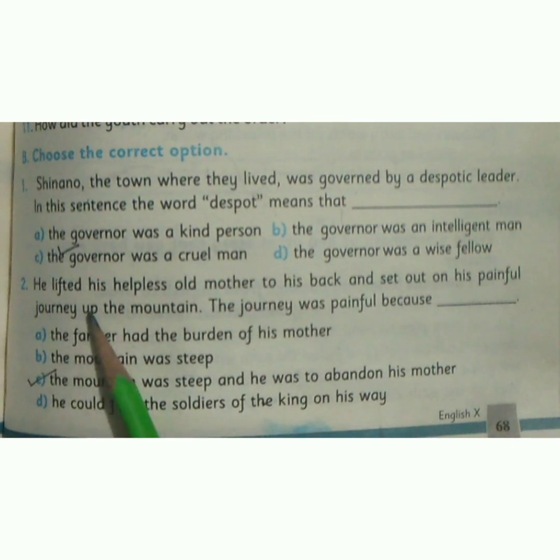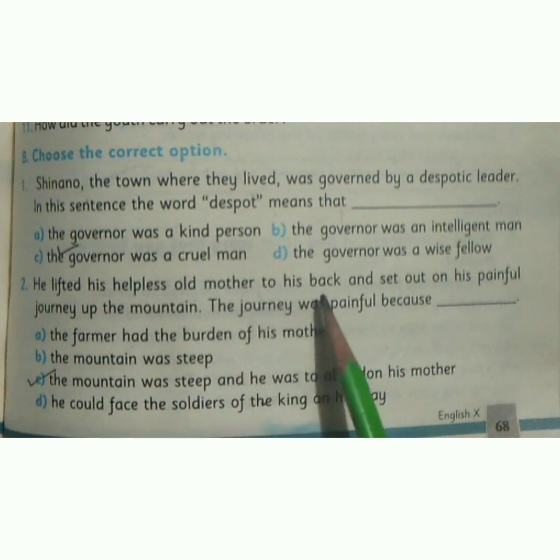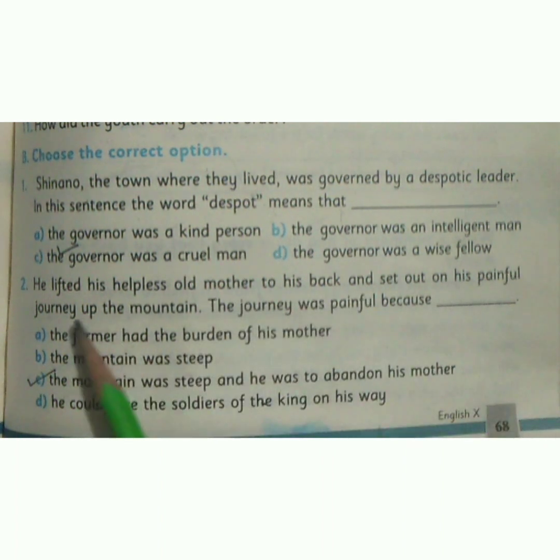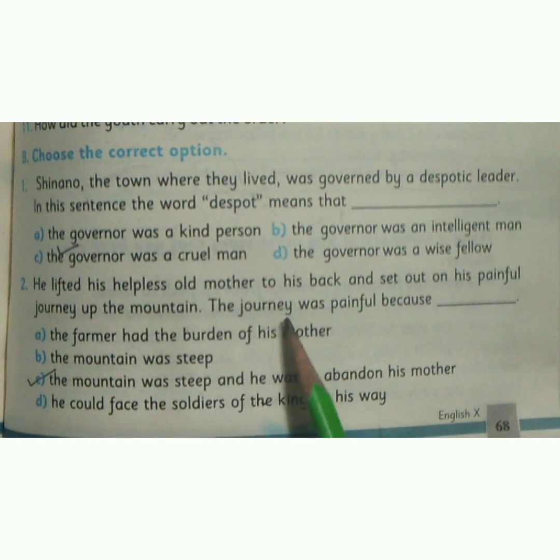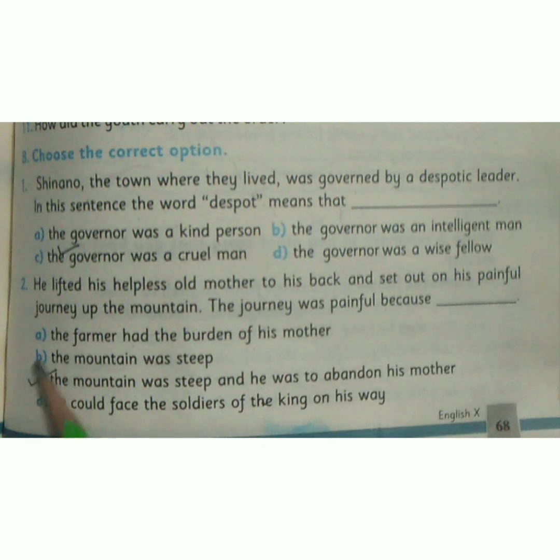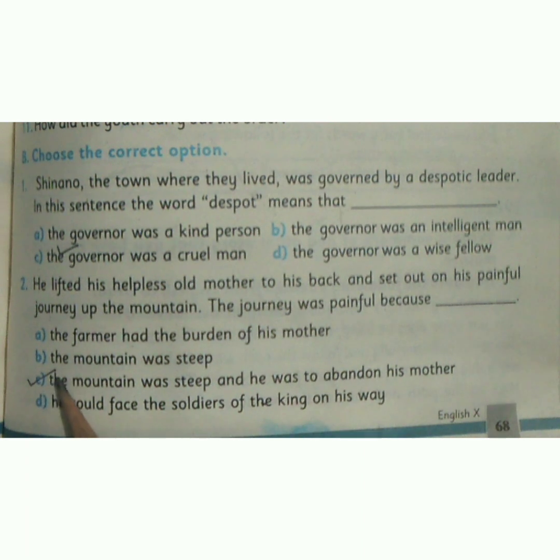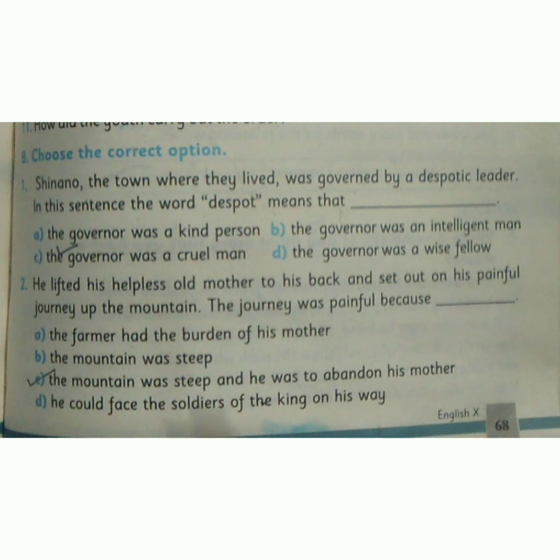Number 2. He lifted his helpless old mother to his back and set out on his painful journey up the mountain. The journey was painful because option A, the farmer had the burden of his mother. Option B, the mountain was steep. Option C, the mountain was steep and he was to abandon his mother. Option D, he could face the soldiers of the king on his way. Well, the correct option is option C, the mountain was steep and he was to abandon his mother.